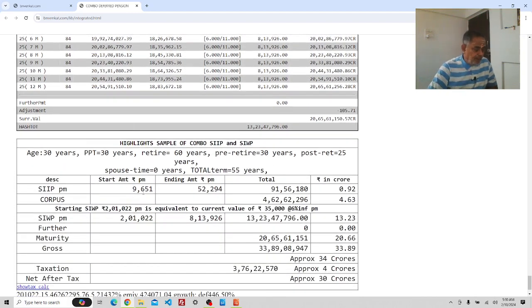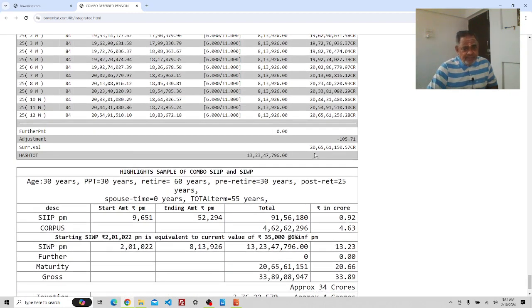Summary is here. Due to market volatility, fund value will be more or less than the projected value of 20.5 crore at the end of the 85th year, which can be passed on to the next generation, and if the next generation wants, they can continue investing this amount and reap more and more benefits.